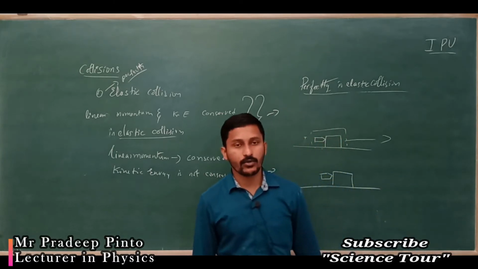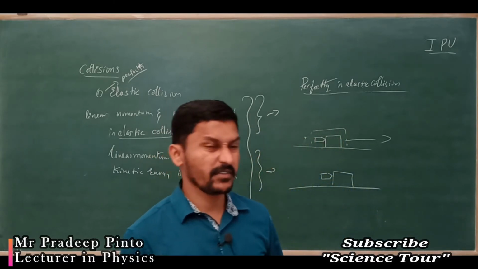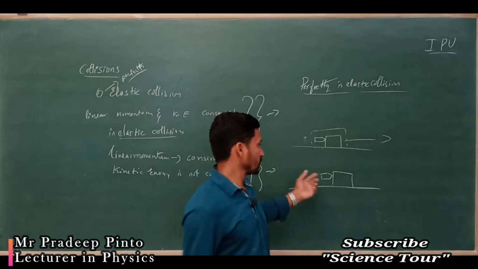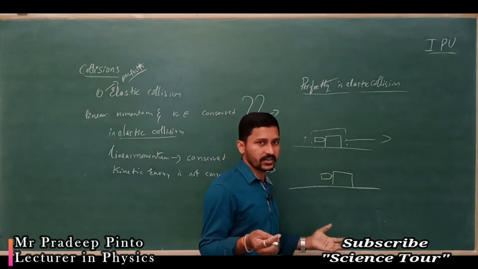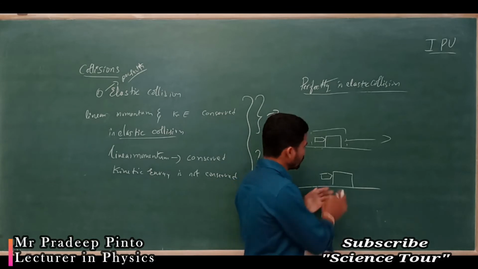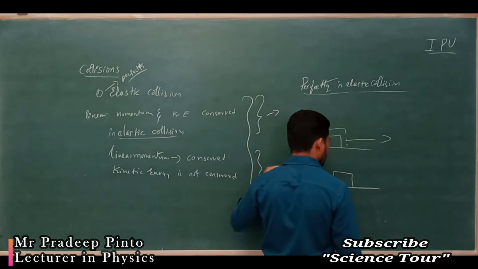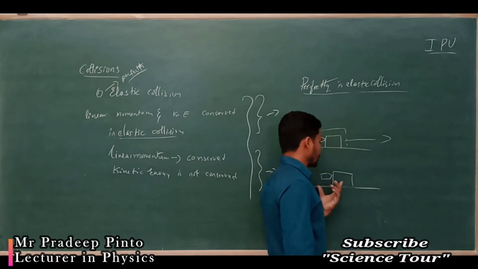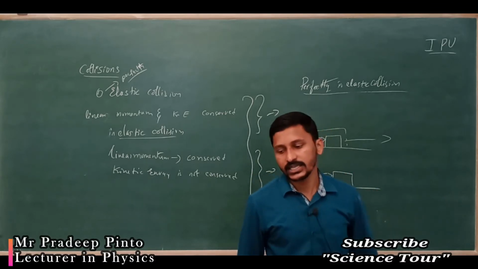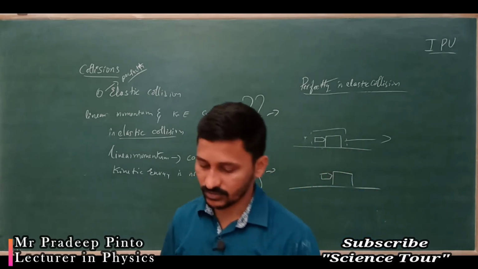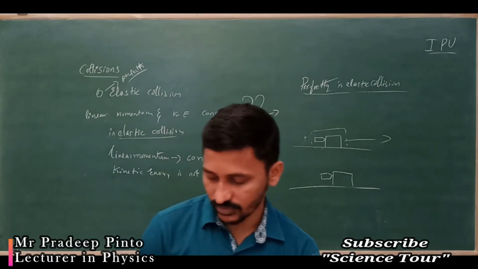There is a lot of sound energy, there is a lot of heat energy. Because of that velocity, heat is generated. Okay, some velocity is used to pierce that wooden box, but still both are going to move. If they both stick together and move, that becomes a perfectly inelastic collision.